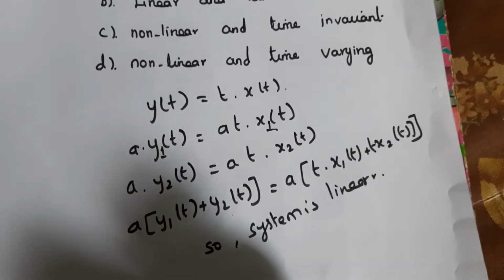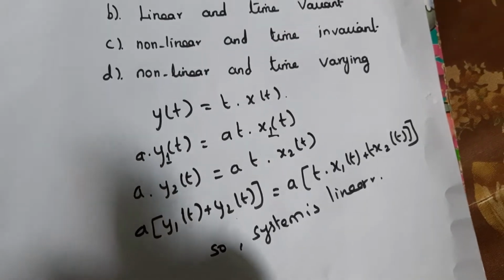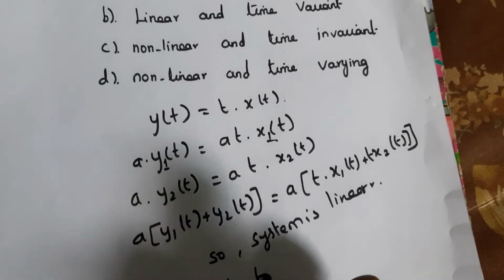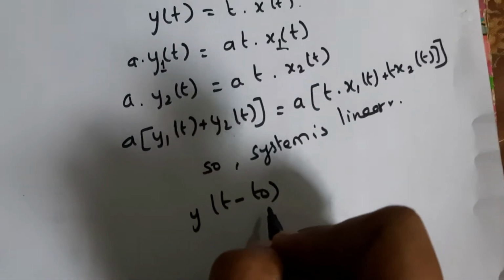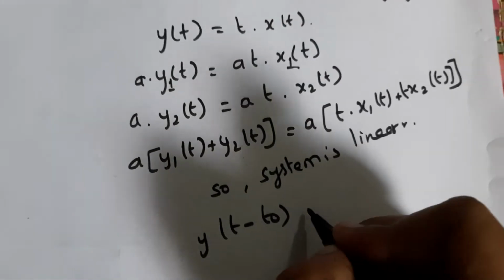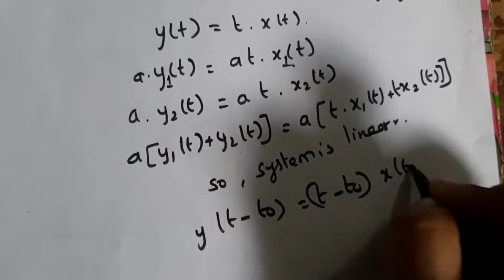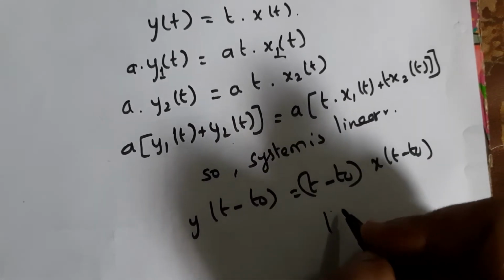And for checking whether it is time invariant or time varying, we delay the output by time period t naught. y of t minus t naught, we will get here t minus t naught into x of t minus t naught. So the system is a time varying system.